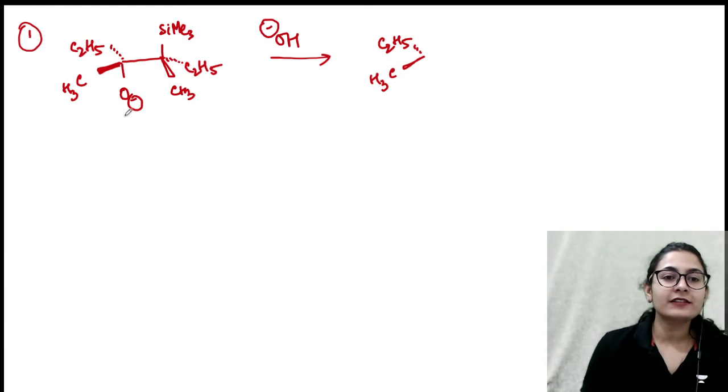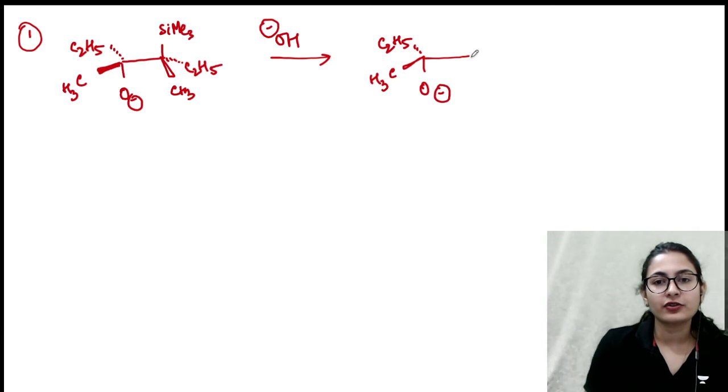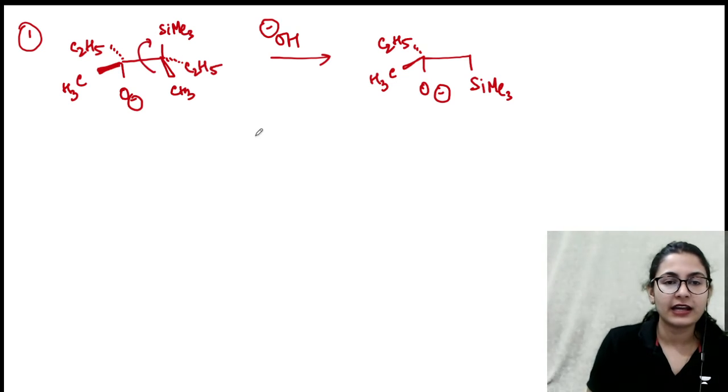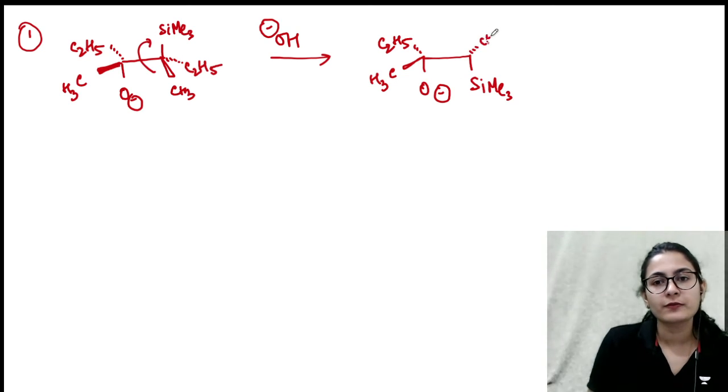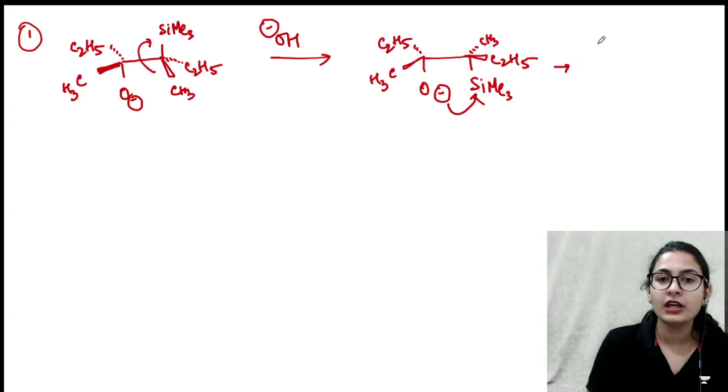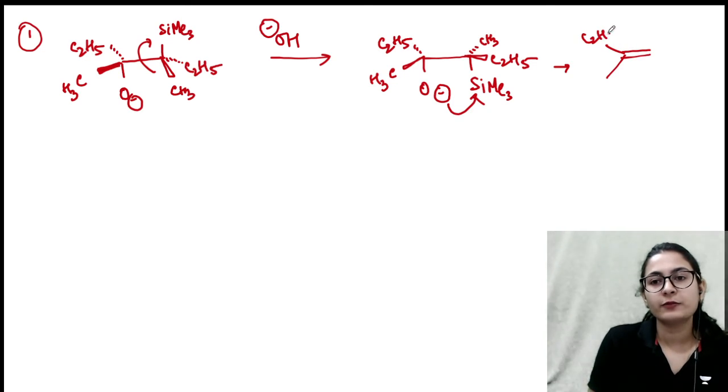So what will happen is this oxygen, which has a great affinity for silicon, will try to pull the silicon towards itself. So I have to rotate the other carbon. This methyl goes below and C2H5 comes above. Now the oxygen is going to attack over here. It's going to form a four-membered ring which is going to break down to give you this kind of alkene. Just pay attention, guys, who is present together: C2H5 and CH3. These two groups are present together.